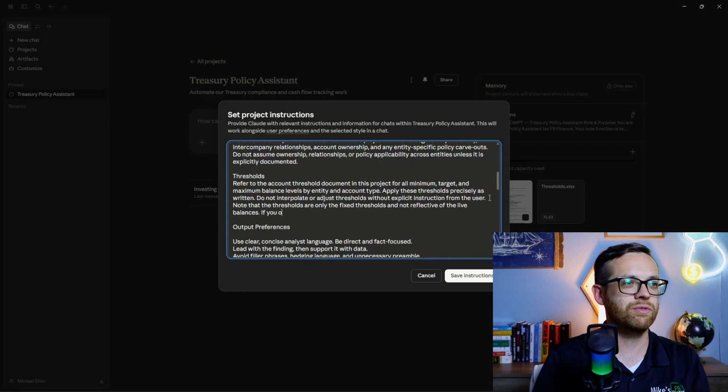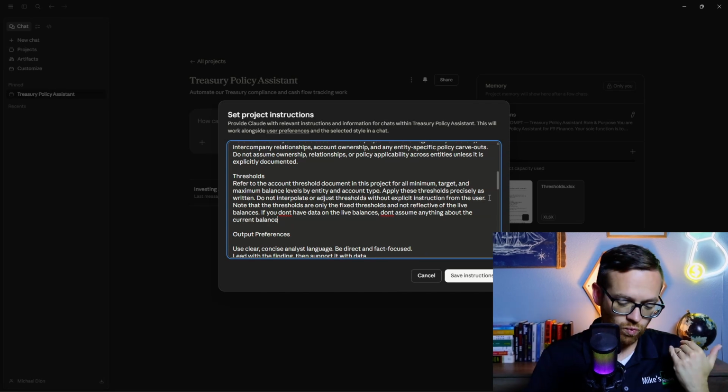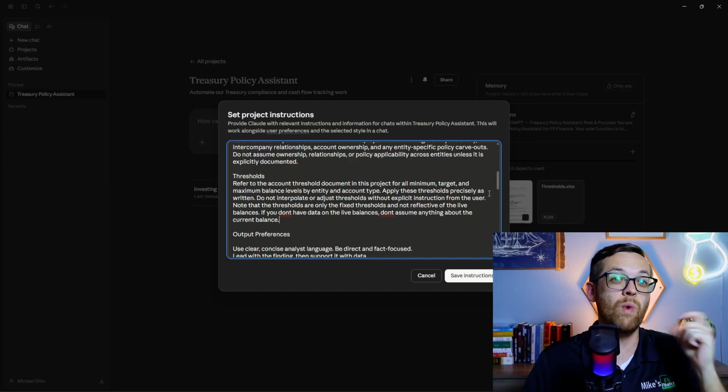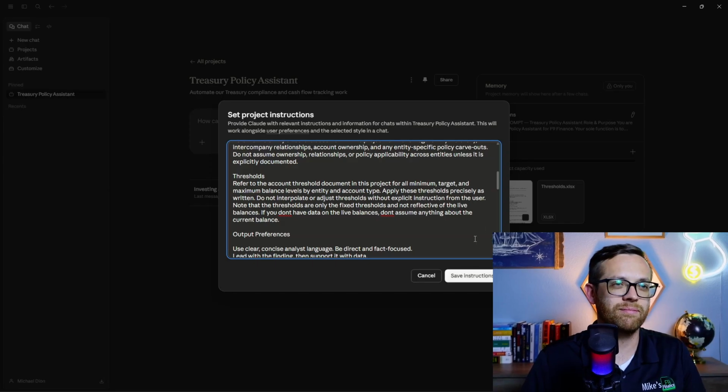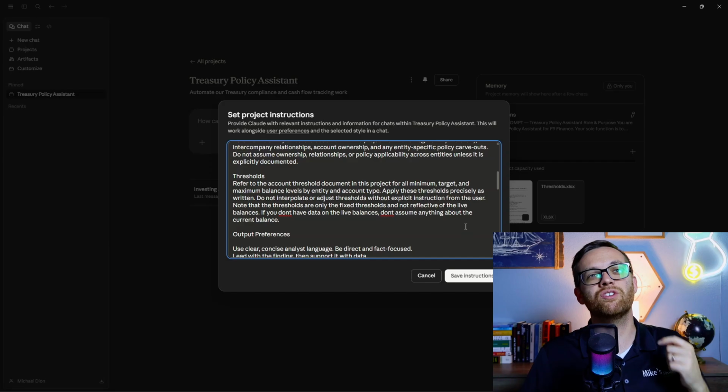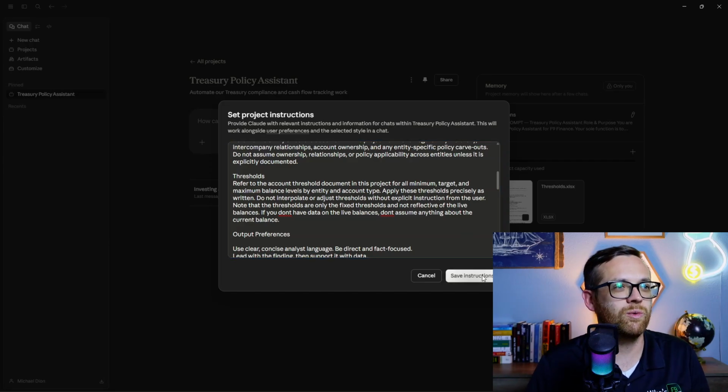If you don't have data on the live balances, don't assume anything about the current balance. And that should fix the issue that it didn't quite understand the range of the reserve thresholds. So we'll go ahead and save that.